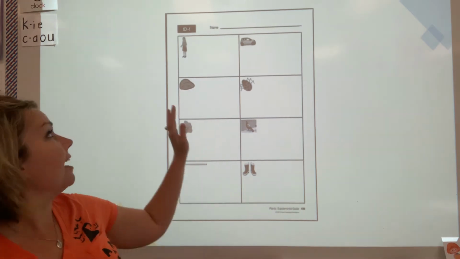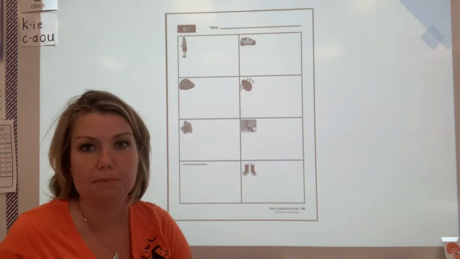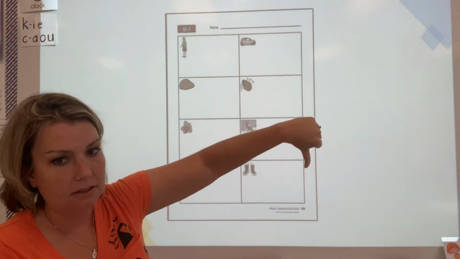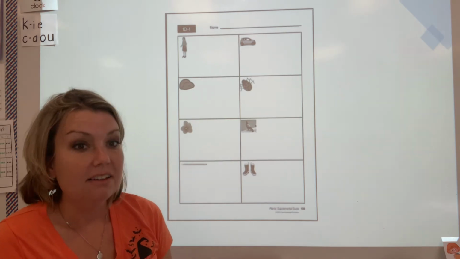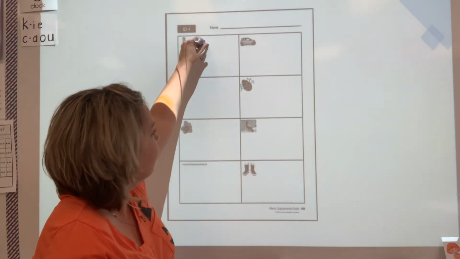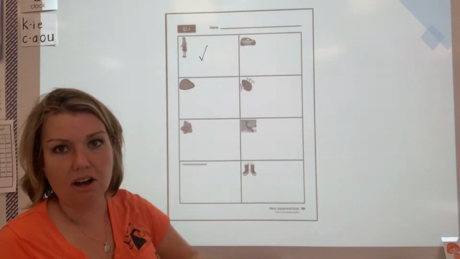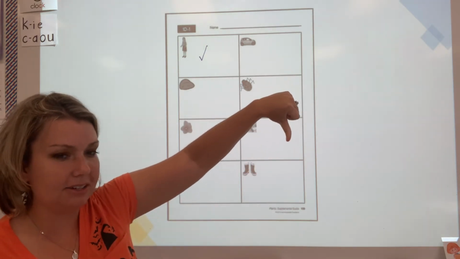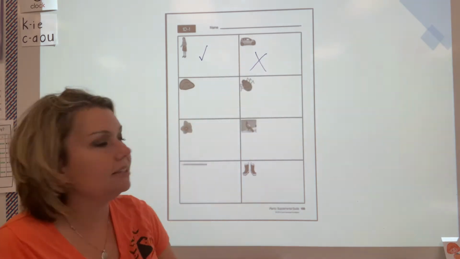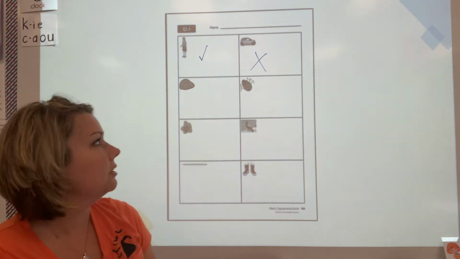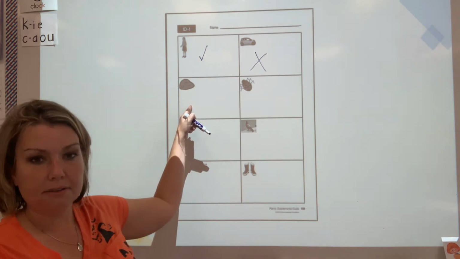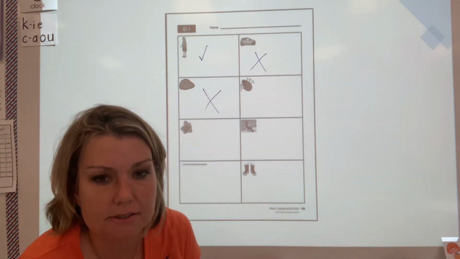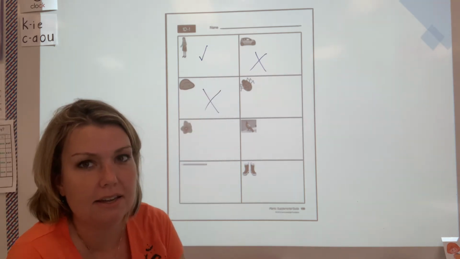So look behind me at this PowerPoint. I know it's kind of hard to see because the pictures are smaller, but this is a girl. Living, non-living. Living! Awesome. What about a car? A car doesn't need food, water, air, sunlight. It might need sunlight if it's an electric car, but it doesn't need all 4. A rock. No, we don't need a rock to survive. A rock doesn't need food, water, air and sunlight to survive.